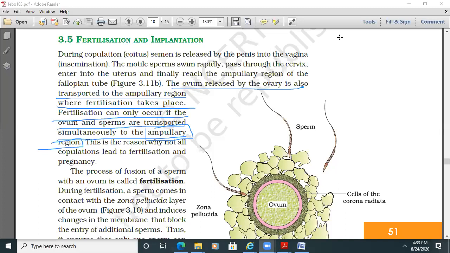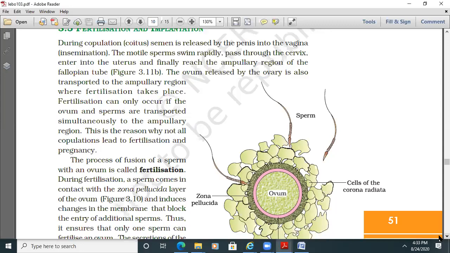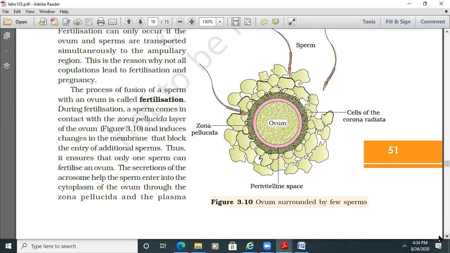The process of fusion of a sperm with an ovum is called fertilization. During fertilization, a sperm comes in contact with the zona pellucida layer of the ovum and induces changes in the membrane that block the entry of additional sperms. Thus, it ensures that only one sperm can fertilize an ovum. The secretions of the acrosome help the sperm enter into the cytoplasm of the ovum through the zona pellucida.